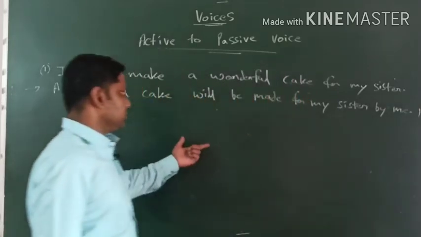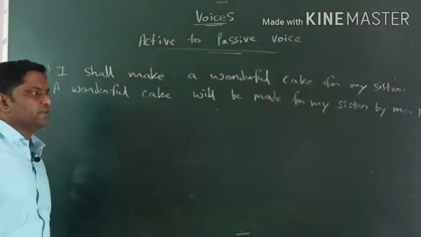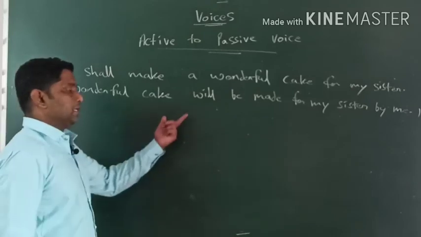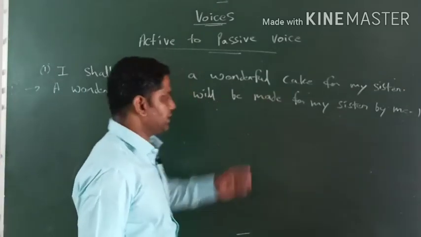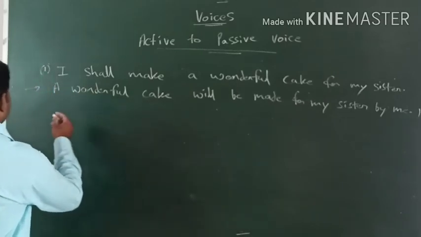This we have done. Okay, a wonderful cake will be made. Now here the identity of passive voice is will plus be plus V3. Okay, so this is simple future tense.